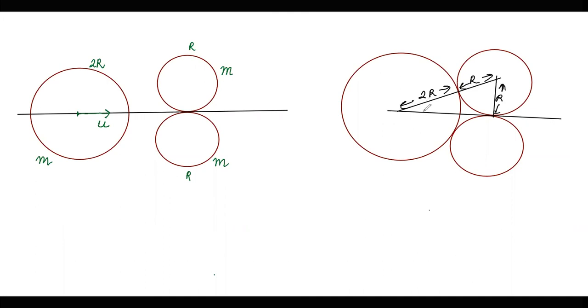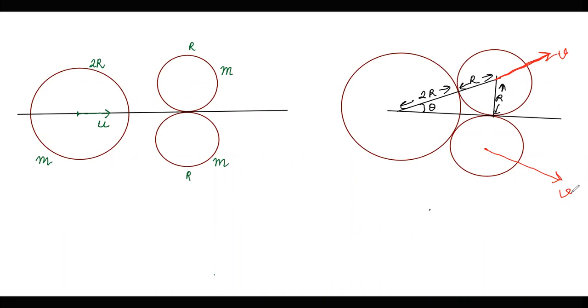So when the impact is happening, this angle is a certain angle theta. And after the impact, the larger disk is coming to rest, and the smaller disks are moving with a certain velocity v. Since the collision is symmetrical, I'm considering that both the smaller disks are moving with a speed v away from the larger one, like this.